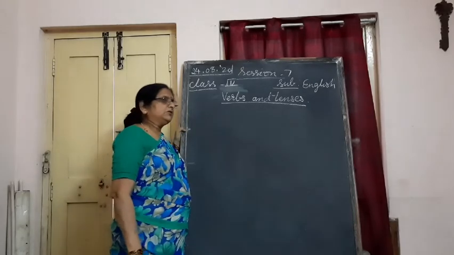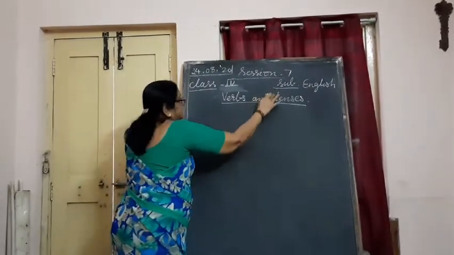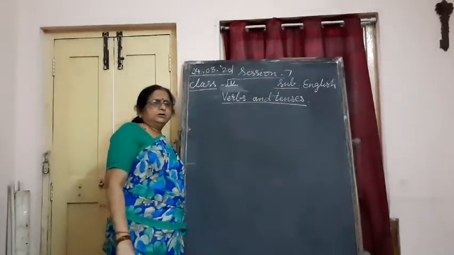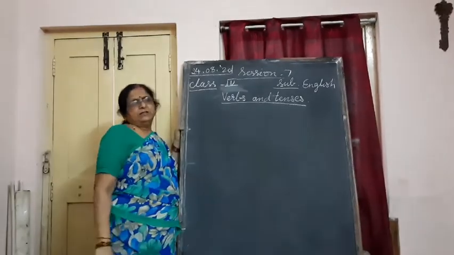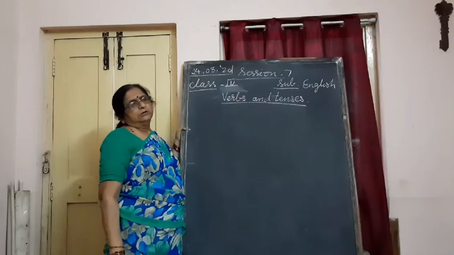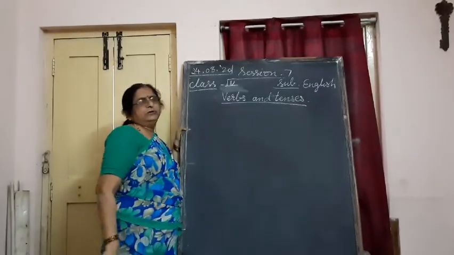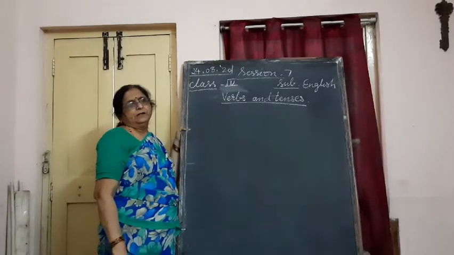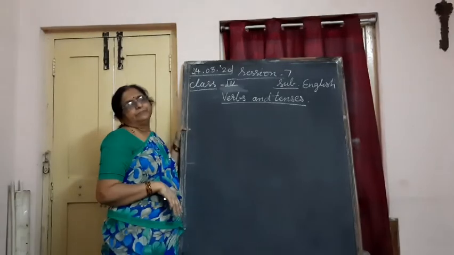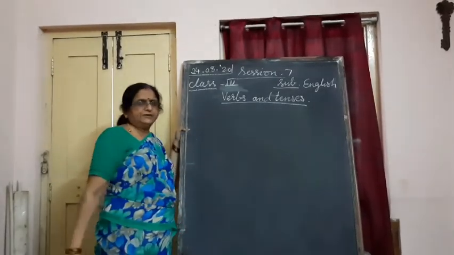Tenses mean the time when the work is being done. What do the tenses show? They show the time when the work is being done. It means not at 4 o'clock or 5 o'clock, but whether it was done yesterday or is being done right now. Right now you are doing it, or you already did it. These are the two cases we are learning about any verb.